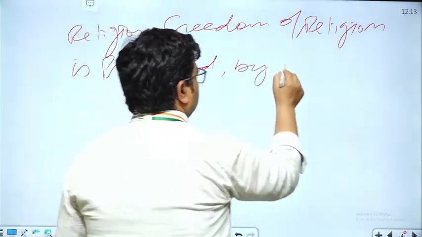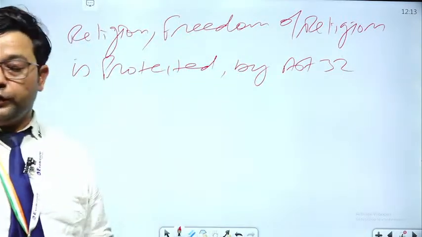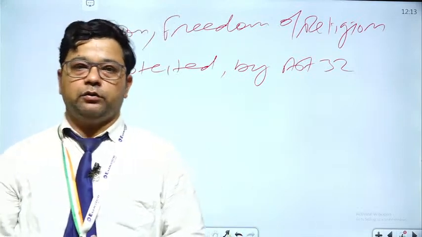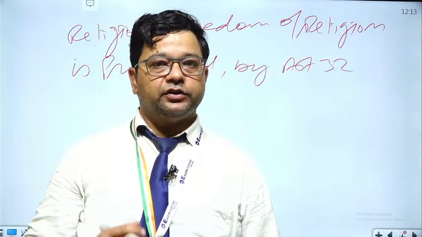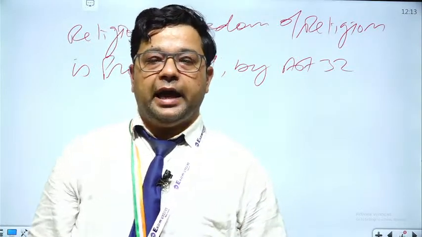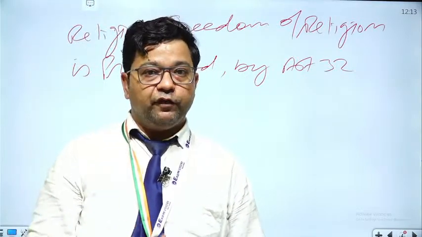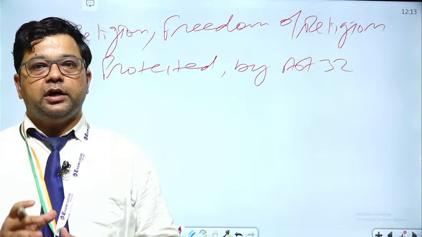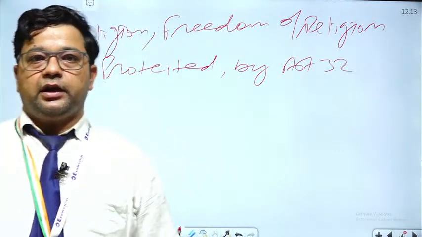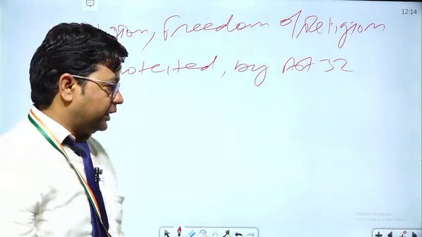Protected by Article 32, as we all know. It's clear? So we can say that Indian secularism is way different from Western secularism, as in Indian secularism, the Indian state not only alienates itself, but it also gives financial support and every type of support to everyone to practice their own religion individually. Clear? So this is how we can say that our secularism is also a unique feature of Indian society.